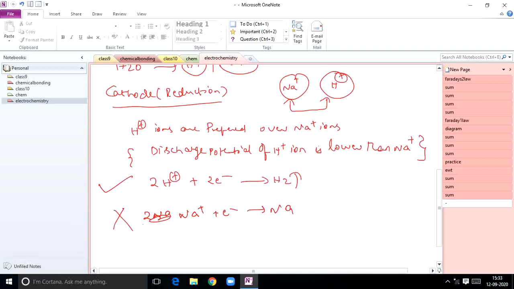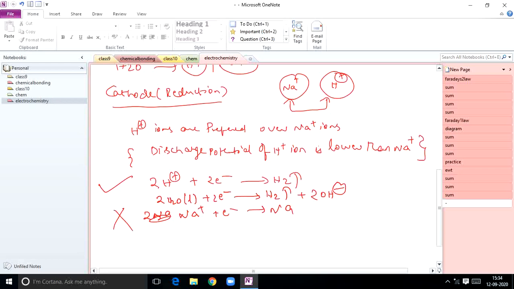What is the reason for that? Why will this reaction not occur? The exact reaction you can take is 2H2O liquid plus 2 electrons gives rise to hydrogen gas plus 2OH minus. This is the exact reaction that takes place at cathode. Aqueous medium is there, water is there.